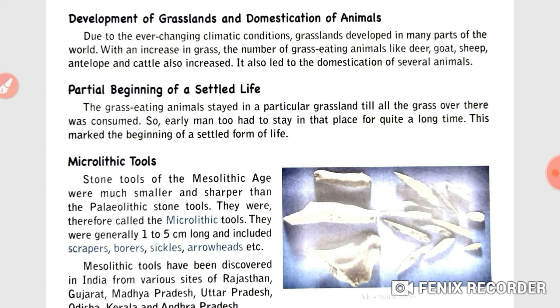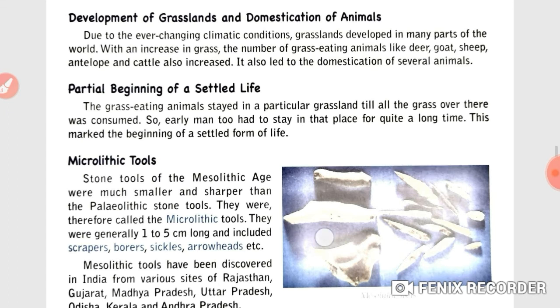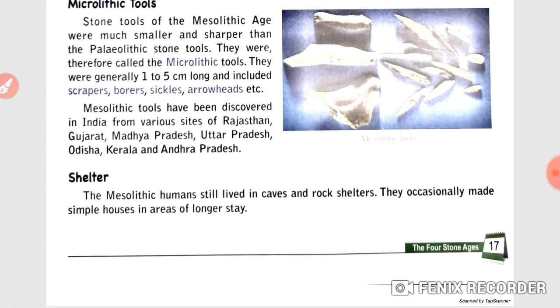Now, microlithic tools. Stone tools of the Mesolithic age were much smaller and sharper than the Paleolithic stone tools. They were therefore called microlithic tools. They were generally 1 to 5 centimeters long and included scalpels, borers, sickles, arrowheads, etc. Mesolithic tools have been discovered in India from various sites of Rajasthan, Gujarat, Madhya Pradesh, Uttar Pradesh, Orissa, Kerala and Andhra Pradesh.